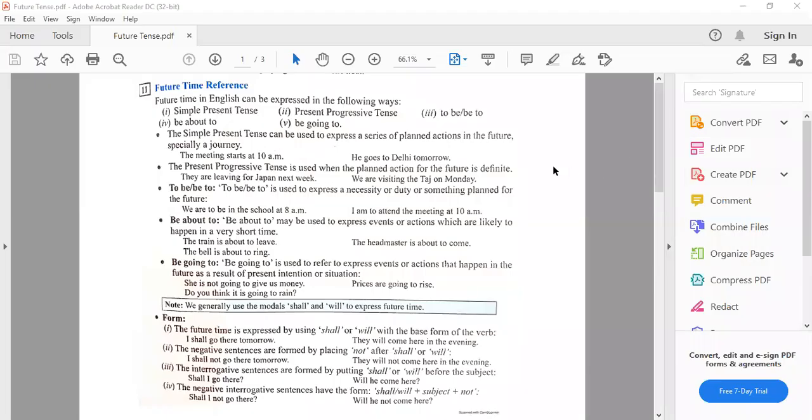So let's start with the future tense today. Future time in English can be expressed in the following ways. First, simple present tense, present progressive tense, to be or be to, be about to, be going to.